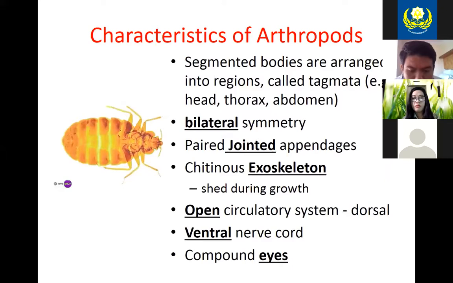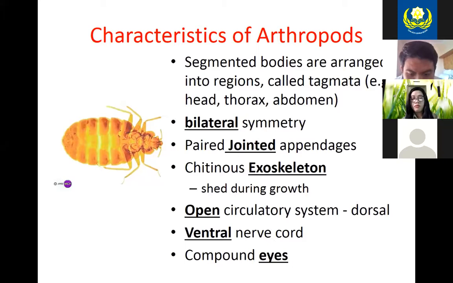Characteristics of arthropods. You can be filling these in on your packet. They have segmented bodies, and they're arranged in regions called tagmata. The tagmata would be things like the head, the thorax, the abdomen, cephalothorax, and abdomen. And some of them are actually all fused, and they're just kind of one whole body region. They do all have bilateral symmetry because they have a head end. They have paired jointed appendages, chitinous exoskeleton that they shed when they're growing.